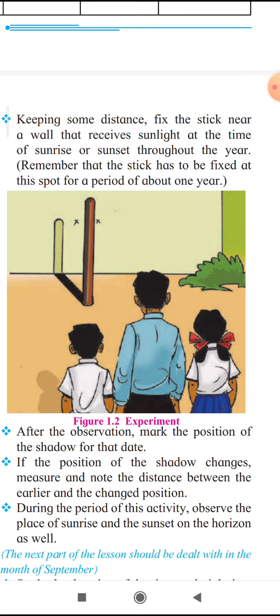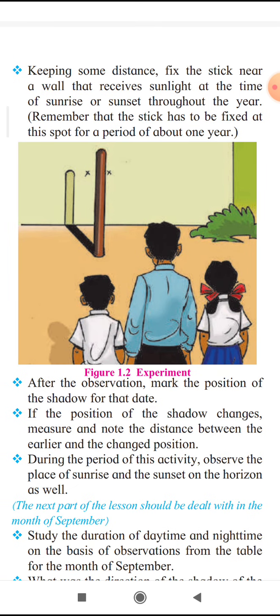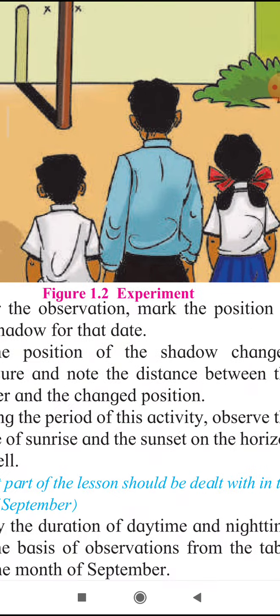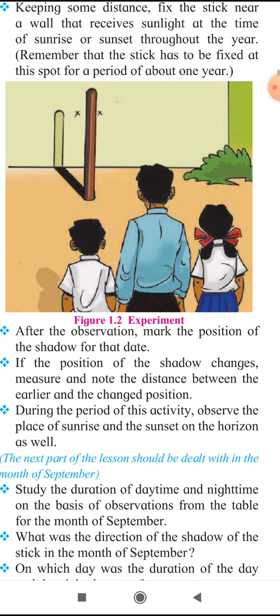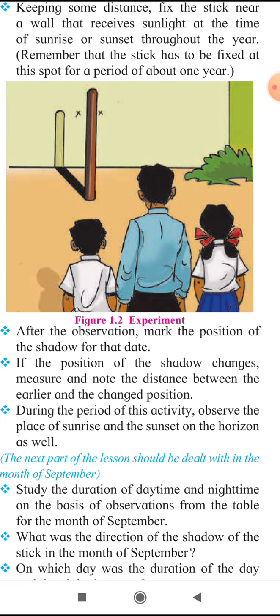You are told to always mark on the wall whenever the shadow of the stick changes. Then, when the position changes, measure the distance, that is, how much the shadow has changed its place. This way you are also told to observe the place of sunrise and sunset on the horizon.